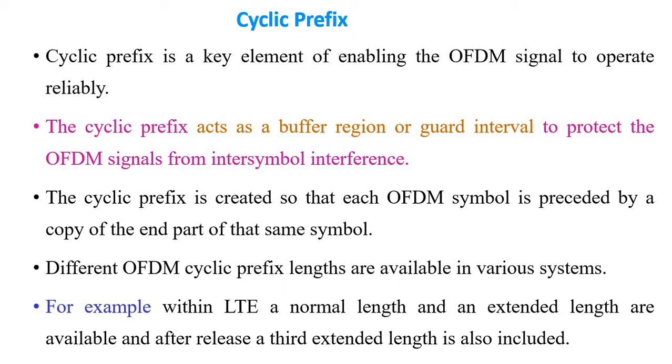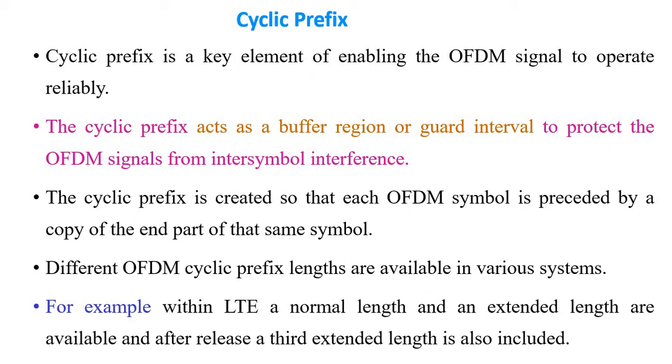The way in which we create the data, and the way in which we send the data, we also have to think about how much possibility there is of interference. So cyclic prefix is created so that each OFDM symbol is preceded by a copy of the same symbol. As for the OFDM cyclic prefix length, based on the system and the purpose, this will differ.